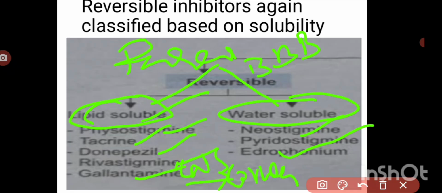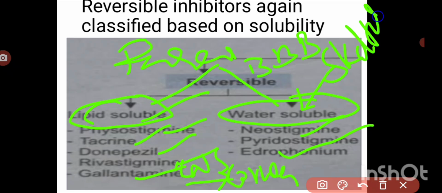The water soluble ones, because of their water solubility, won't cross the blood brain barrier, so they do not produce CNS effects or muscarinic effects. They produce their effects more on skeletal muscle, the NM receptors. Because of that they also differ in pharmacological actions. All these drugs produce effects similar to acetylcholine and direct acting parasympathomimetics, but depending on their individual properties, they possess individual pharmacological actions.